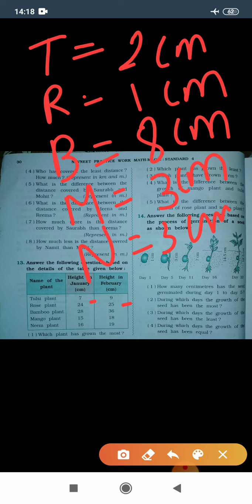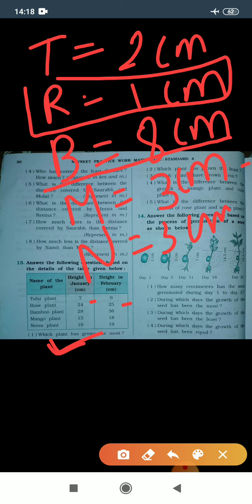So let's start. Number 1, which plant has grown the most? You can see here the bamboo plant has grown by 8 centimeters, the maximum. So the first answer is bamboo plant. Our second question is, which plant has grown the least? Least means सबसे कम. So we can see here the second one, the rose plant, has grown the least by 1 centimeter.